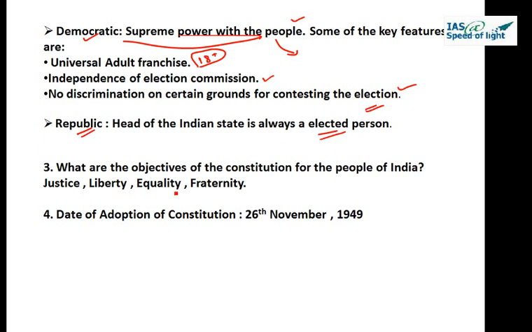The constitution gives justice, which includes social justice. So what does social justice mean? It means a ban on discrimination based on the social status of the people, based on their caste, their religion, their sex. There should be no discrimination among the people. So this is social justice. The second form of justice is economic justice.